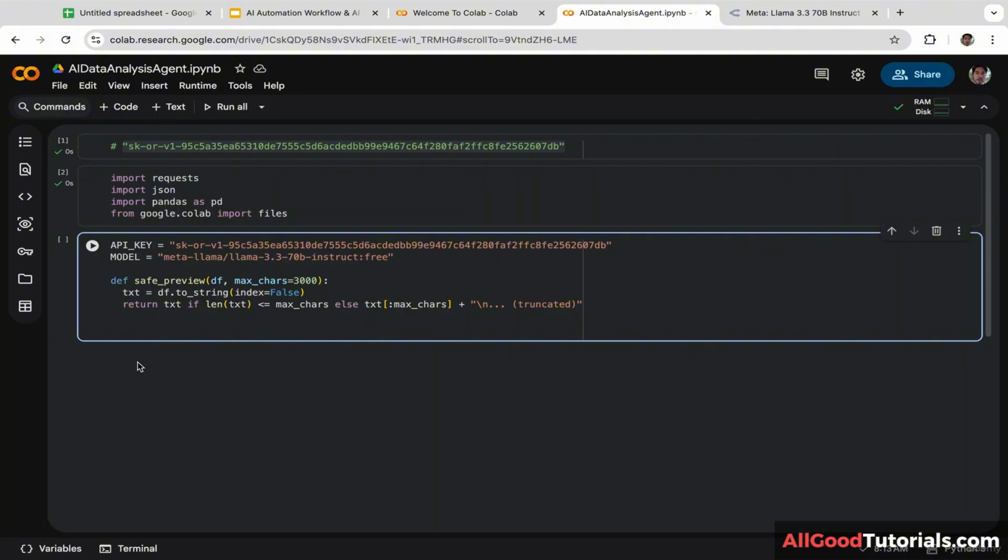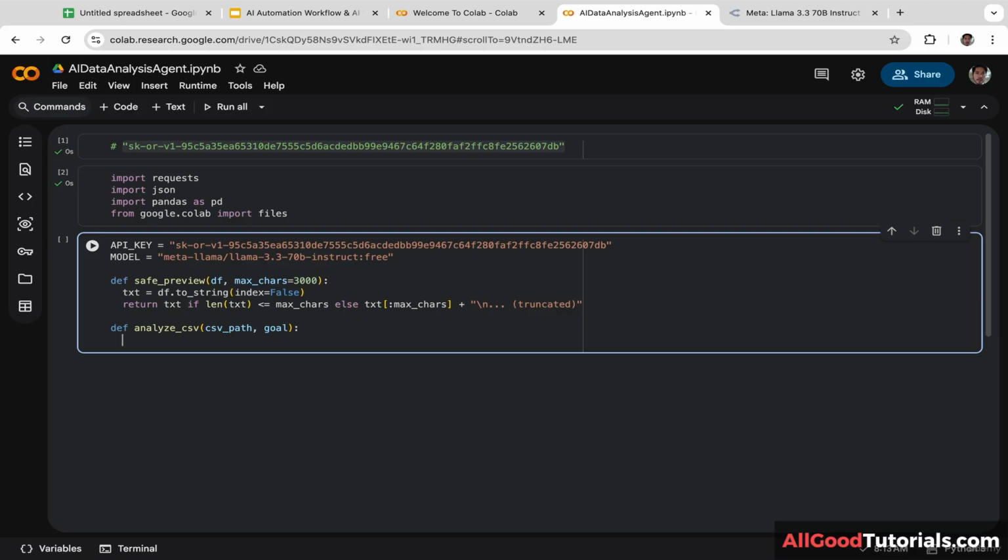Next, we are going to create another function that will send the data frame to the AI model for analysis. I'm going to name the function Analyze CSV. You can name it whatever you want, it is totally up to you. And this function has two parameters. The first one is CSV path, so this is the file path, and the second one is goal.